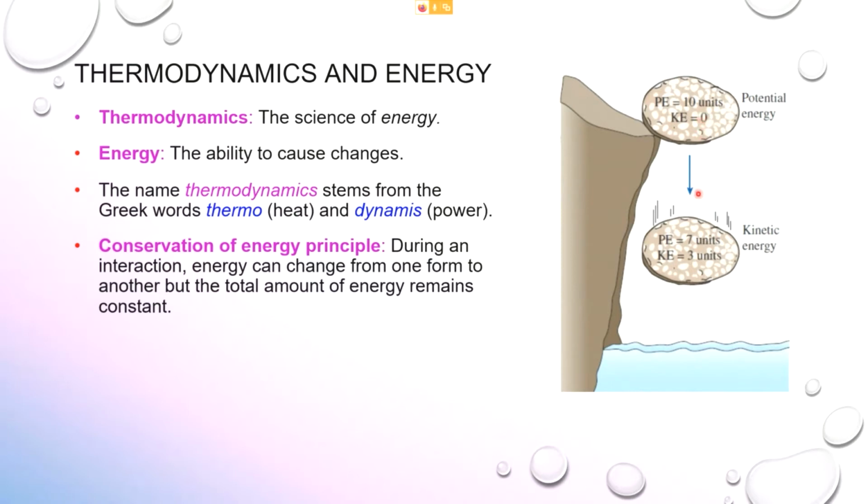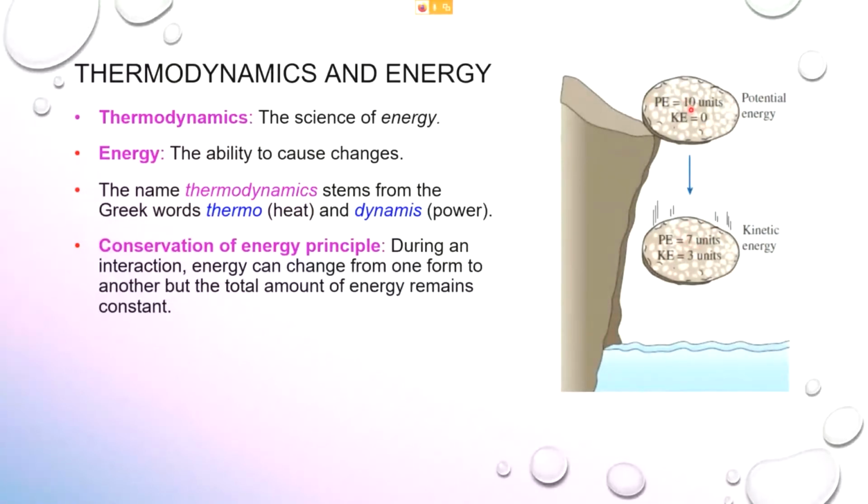When it starts to fall from the hill, the position of the object from the sea level will keep changing until it reaches this position here, or until it goes underwater. Since there is a change in vertical height, there will be a change in potential energy.